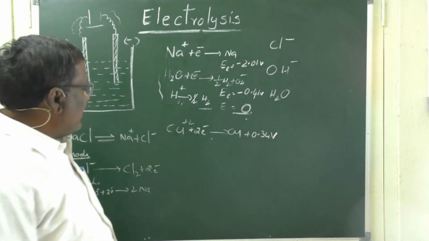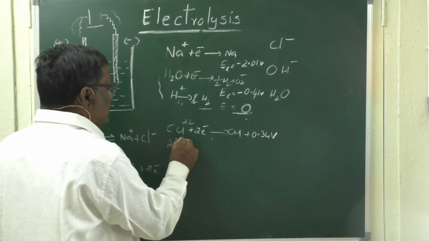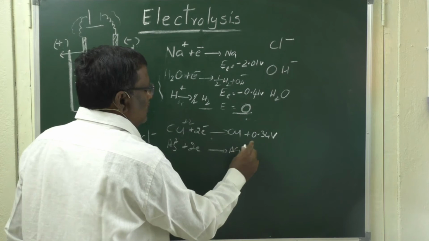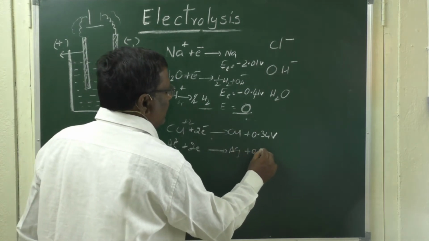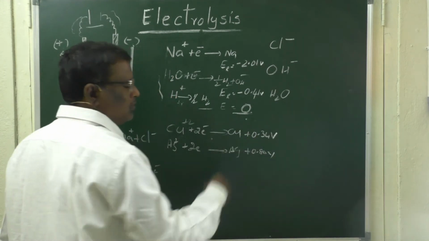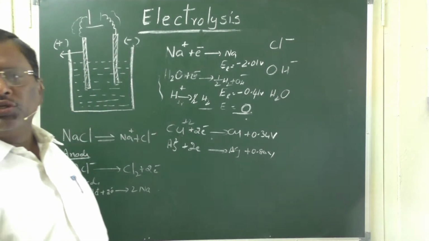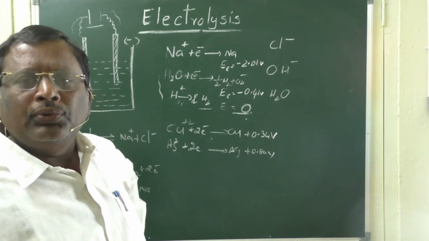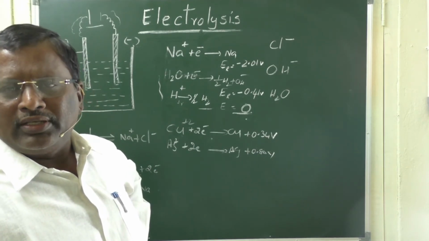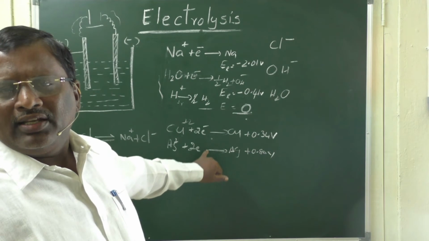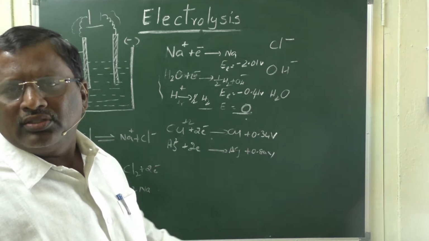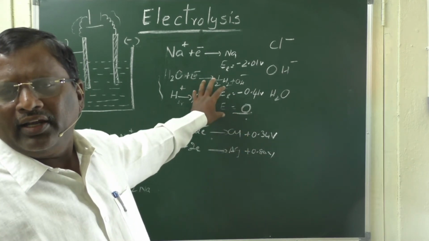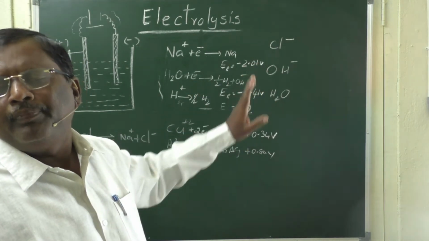If you take silver also, the silver reduction potential is nearly plus 0.80 volts. So, even if you electrolyze aqueous solutions of silver and copper, these metals are discharged at cathodes because their reduction potentials are far higher than that of hydrogen.